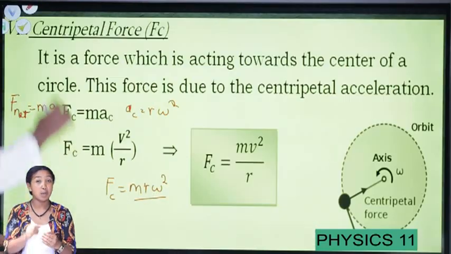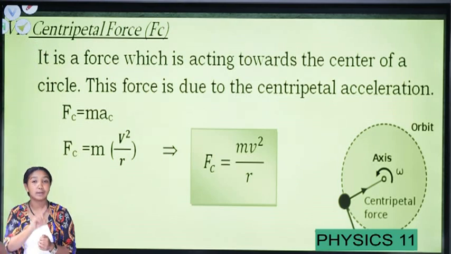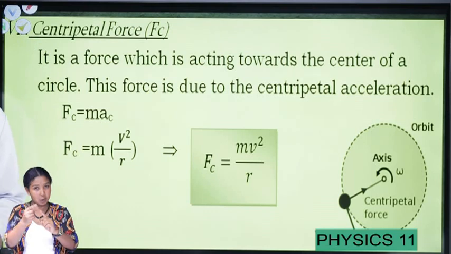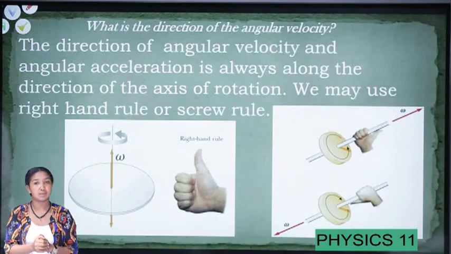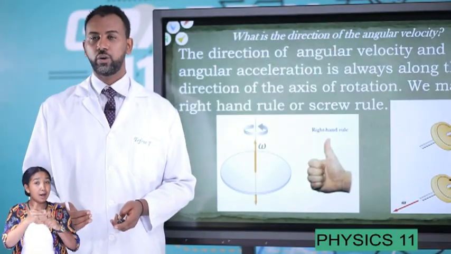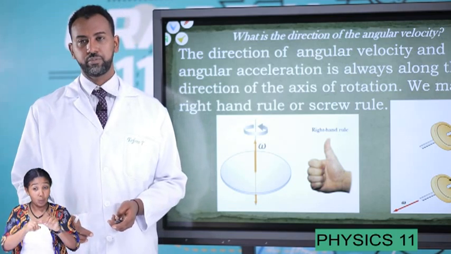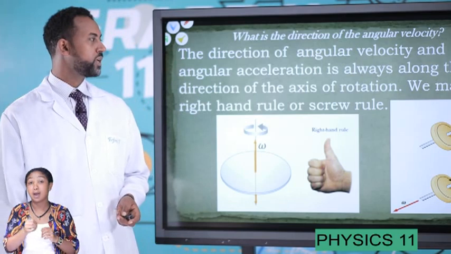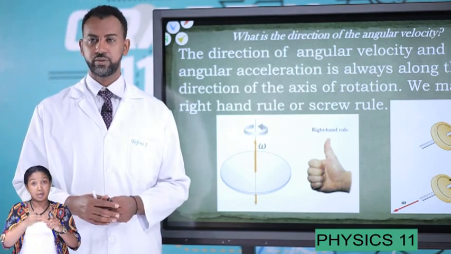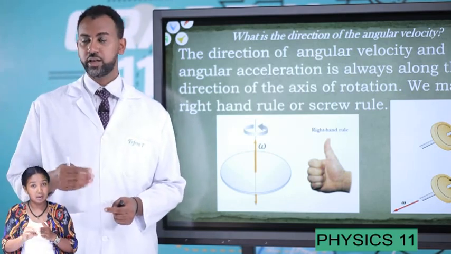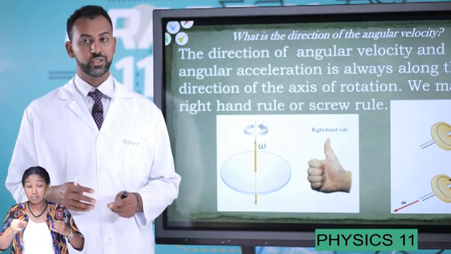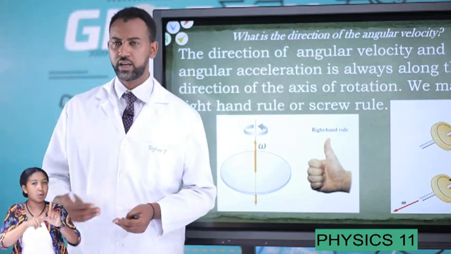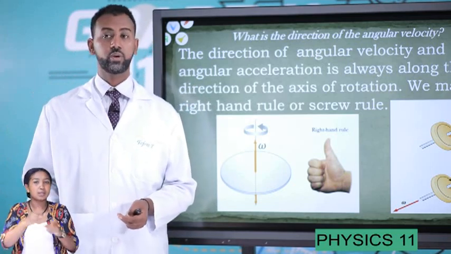Now let me ask you one question. So far we have tried to see the different terms or quantities. What is the direction of angular velocity? Where is the direction of the angular velocity and angular acceleration? How do we determine the direction of such quantities? Actually, the tangential velocity and the tangential acceleration are somehow clear. But what do you mean by angular velocity? What is the direction of angular velocity? What is the direction of angular acceleration?